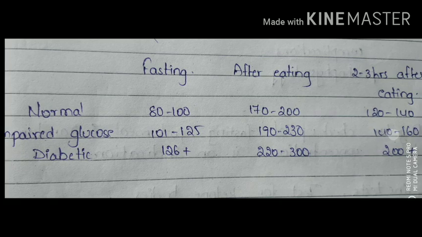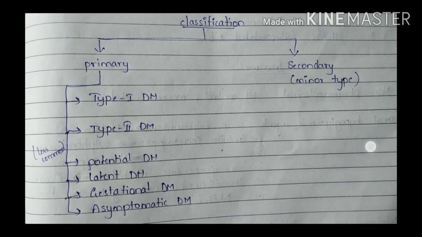If you go for the classification, diabetes is mainly classified as primary and secondary type. The primary type is also known as idiopathic diabetes mellitus. The most common types we know are type 1, type 2 and gestational diabetes. But there are some other types of diabetes mellitus that are very less common.